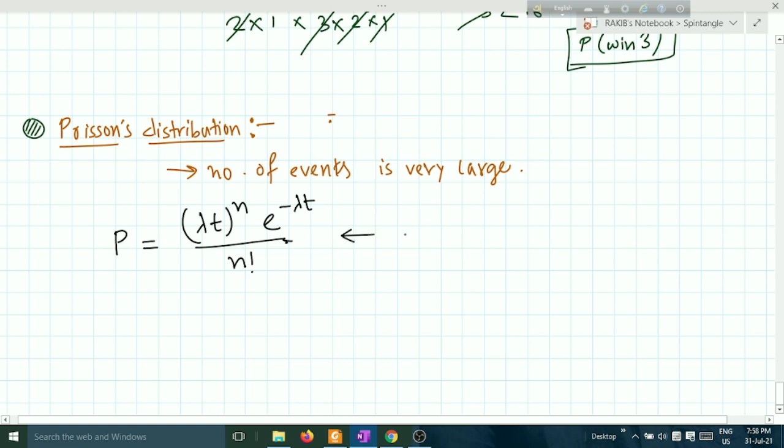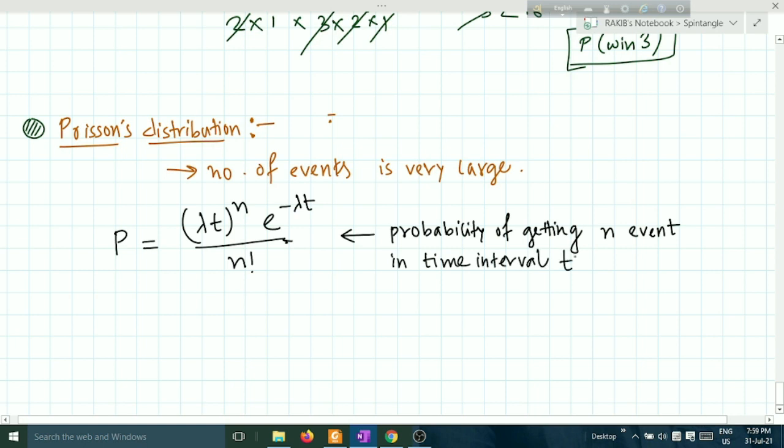This formula gives us the probability of getting n events in time interval t. What is t? T is the time interval, not direct time.